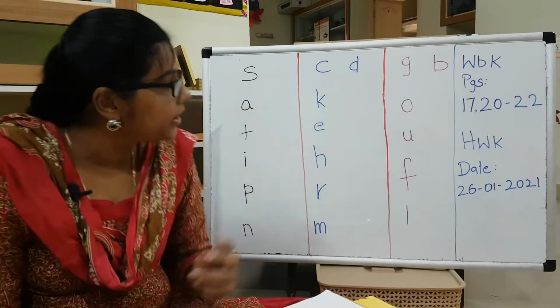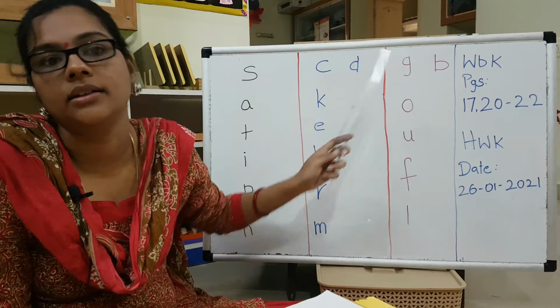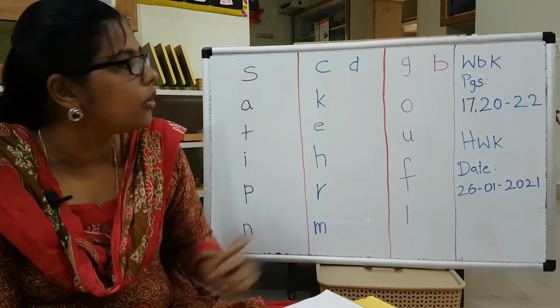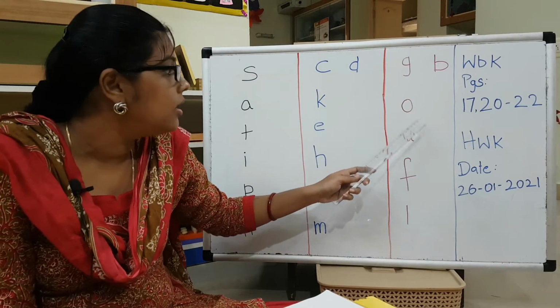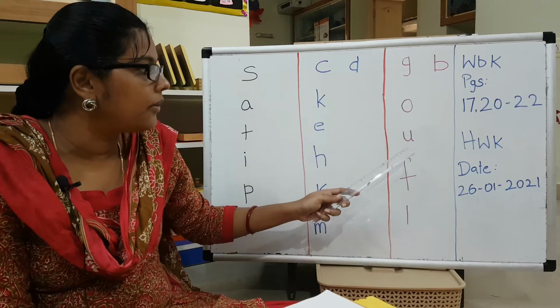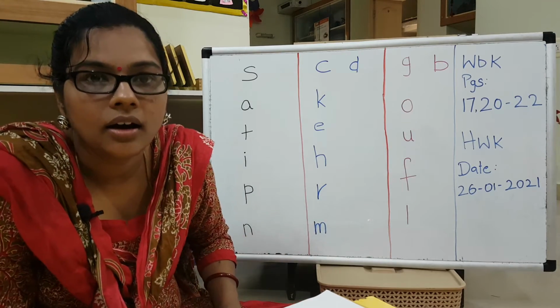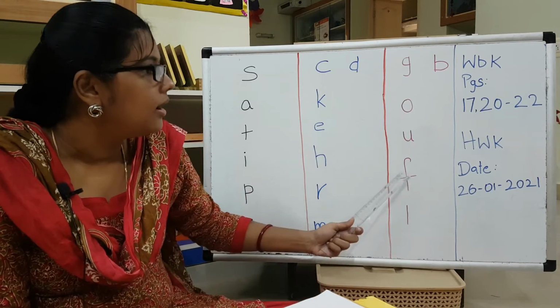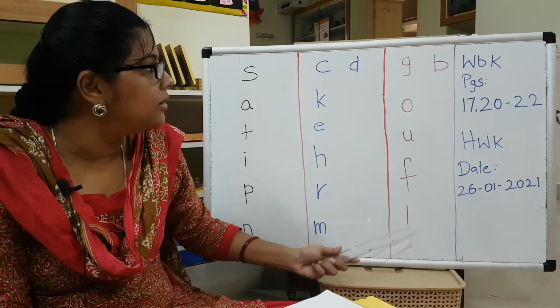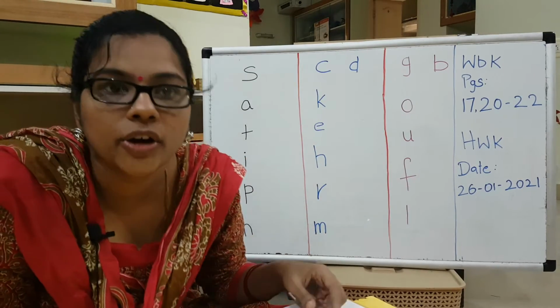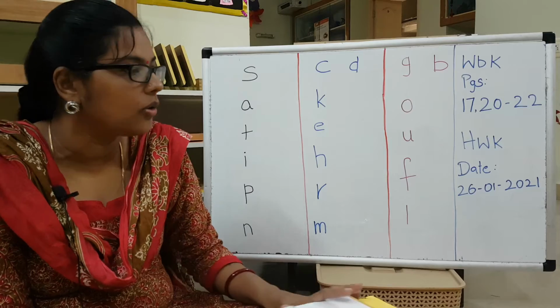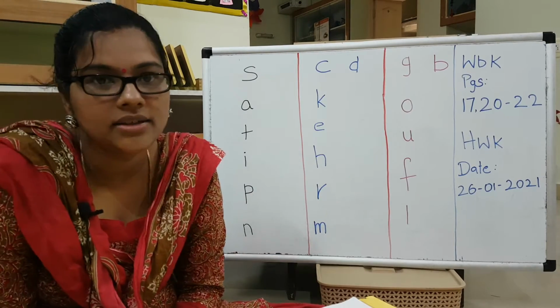Hope you all remember it well. What is this? G. Very good. A. Okay. A, F, L, B. Very good. So you all remember it very well. Okay. Shall we see some words?